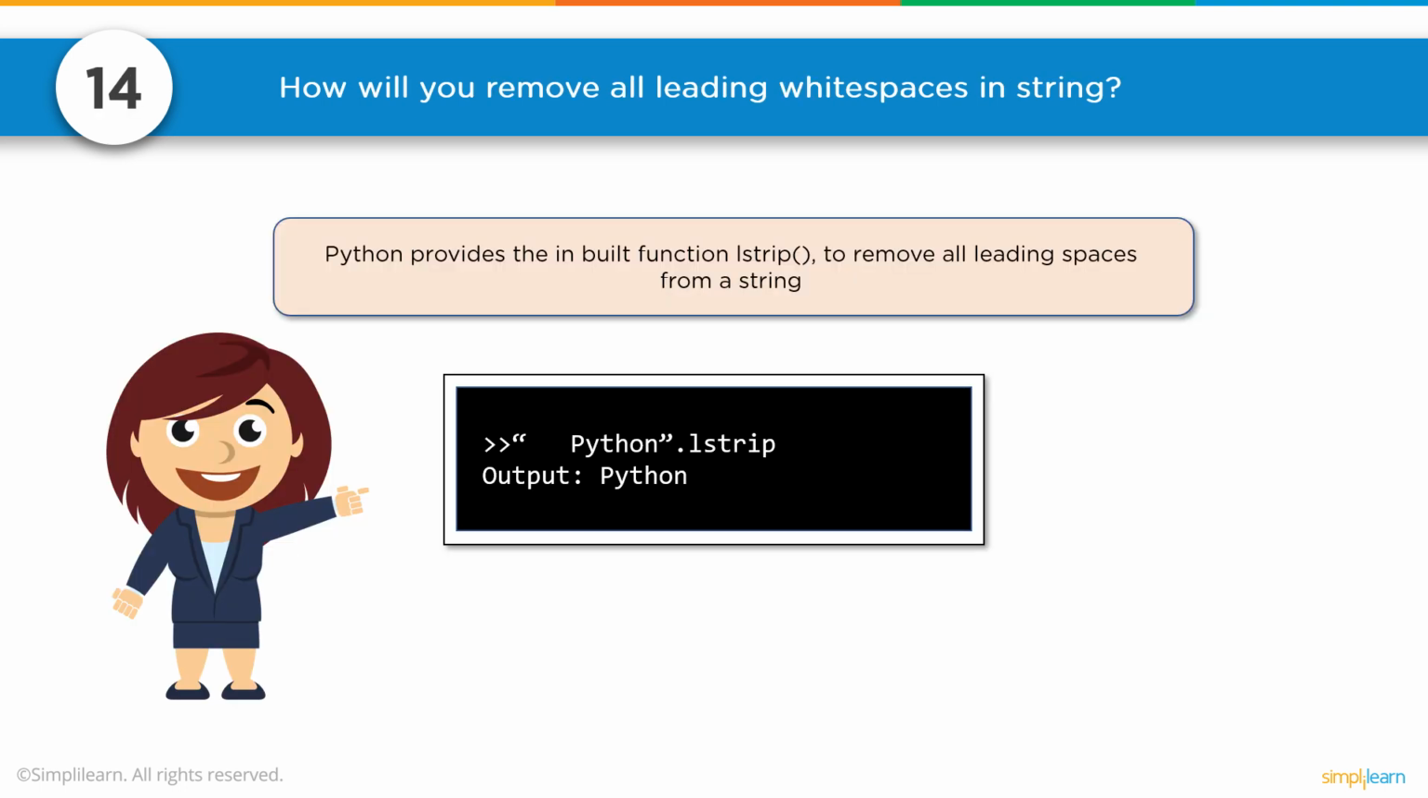Number 14. How will you remove all leading whitespace in a string? Python provides the inbuilt function lstrip to remove all leading whitespace from a string. And you can see here, space Python dot lstrip, leading strip, Python. And you can also do strip, which removes leading and ending whitespace. And of course, there's also the ending set.